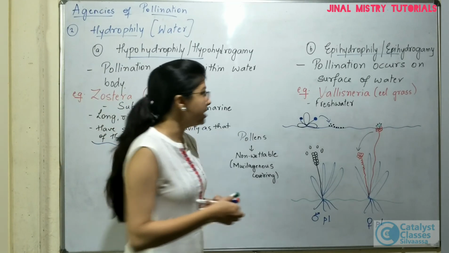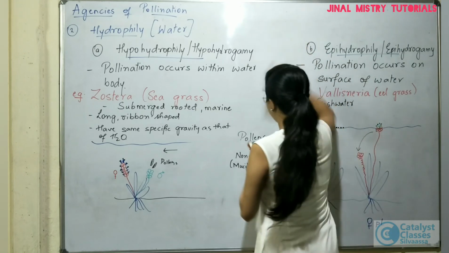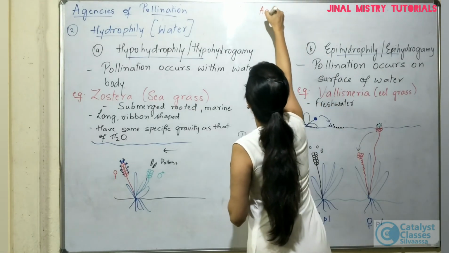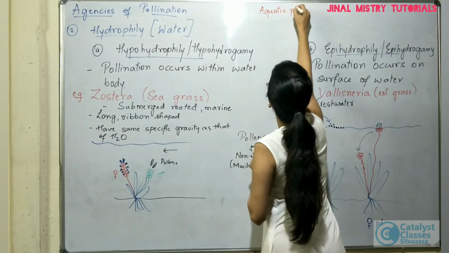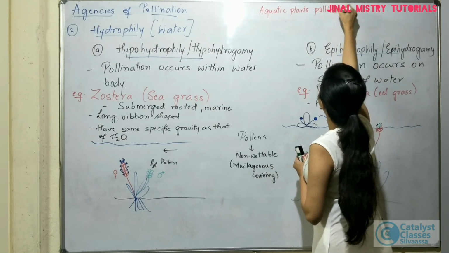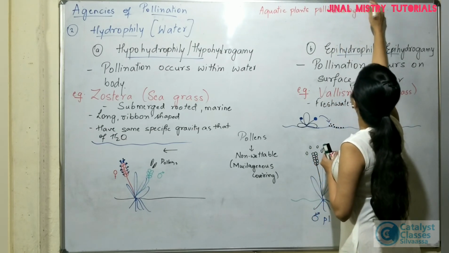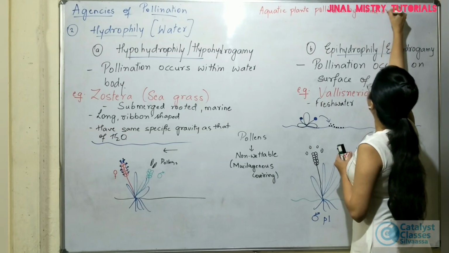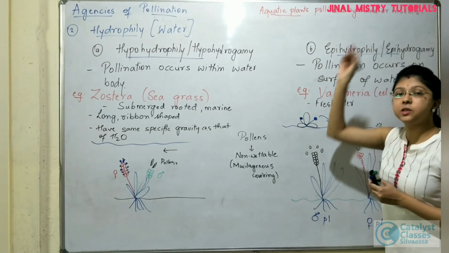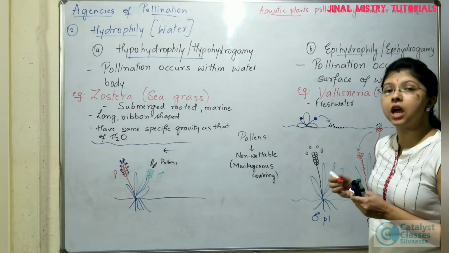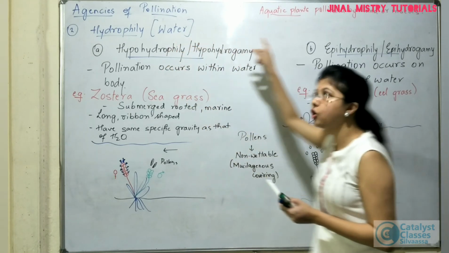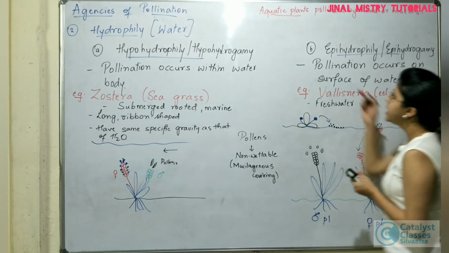These are the mechanisms in which water is involved in aquatic plants for pollination. But there are certain examples where you see that aquatic plants are pollinated by wind or insects. Again, aquatic plants, that means plants are present within the water bodies, okay, or on the surface of the water, but the pollinating agent is not water. Instead of water, it is either wind or insects.